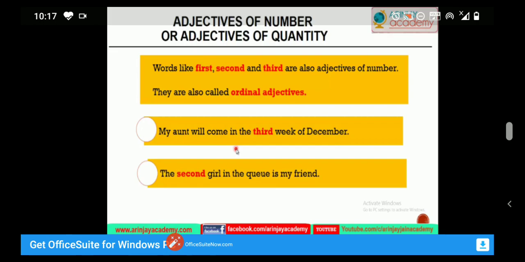And we have studied about the cardinal and ordinal numbers also, like 1, 2, 3, 4 are known as cardinal, first, second, third, fourth are known as the ordinal. And indefinite do not show a definite number, like some, many, few, several, certain. And for distributive, always remember four words: each, every, either, and neither.